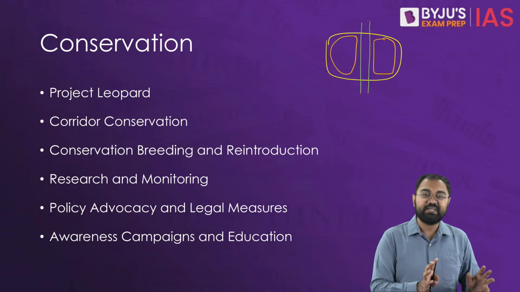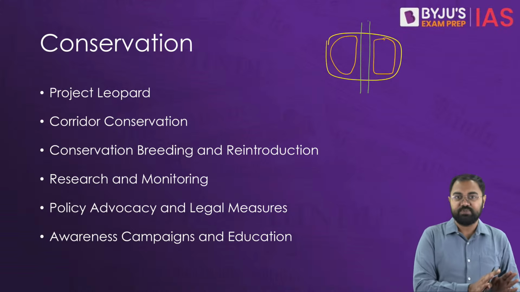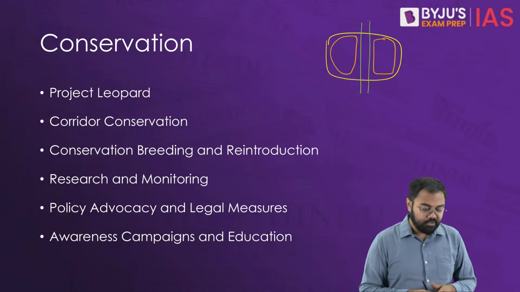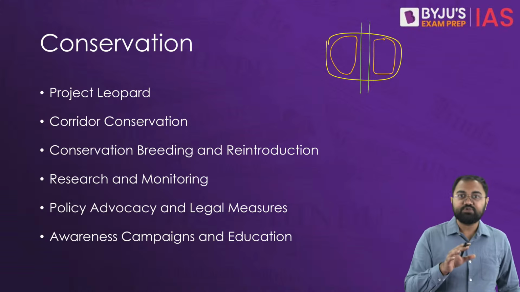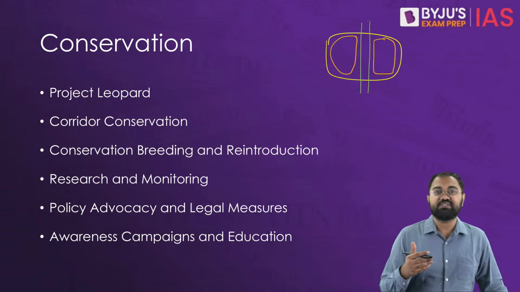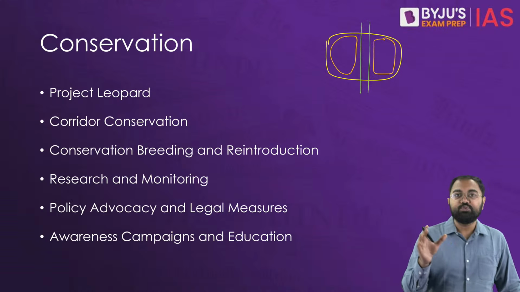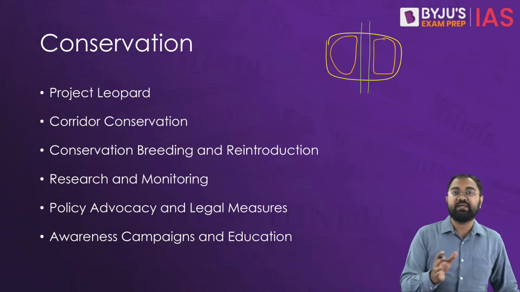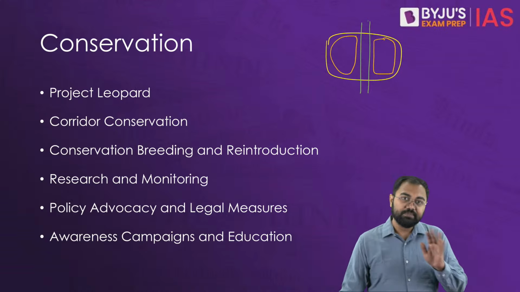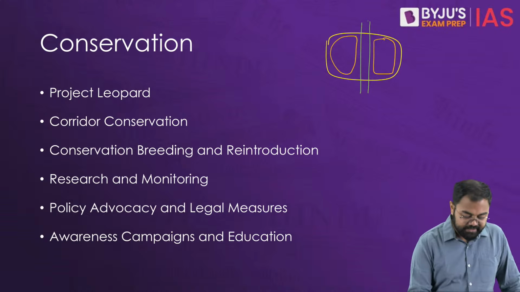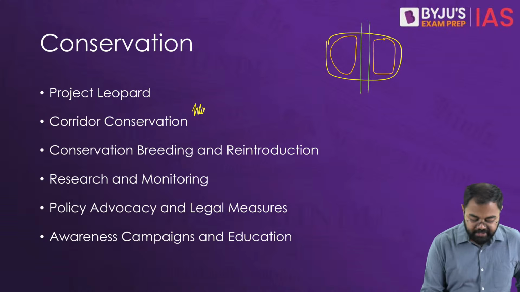So in that case, a big habitat has now been divided into two habitats, and this becomes a major challenge for the survival of any wildlife species, especially for the predator species. It becomes very, very difficult. So that's why there needs to be some corridors, and this is where conservation through making these corridors, so that you can facilitate the movement of the leopards and other wildlife between the fragmented habitats, becomes very, very crucial. So that's why the role of organizations such as Wildlife Trust of India becomes crucial.